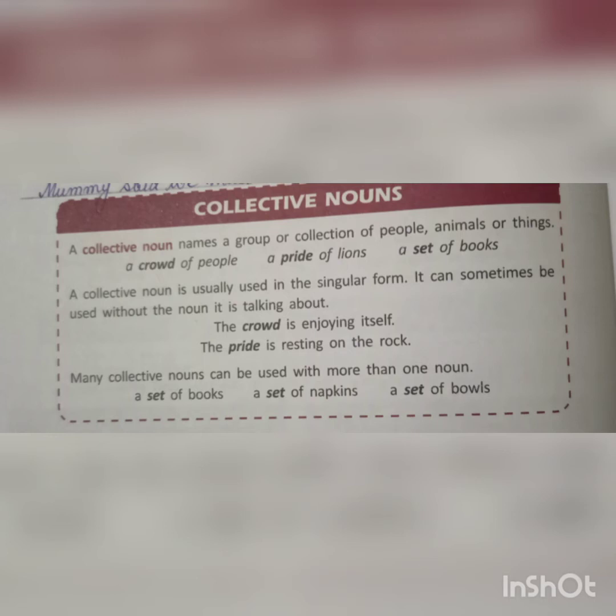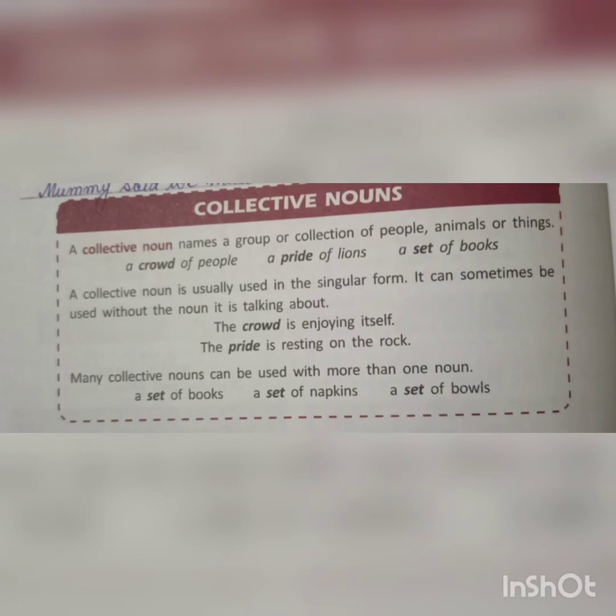A collective noun is usually used in the singular form. It can sometimes be used without the noun it is talking about. See here, the collective noun is usually used in a singular form, means it is used in a single form. It can sometimes be used without the noun when we are talking about it. For example, the crowd is enjoying itself, the pride is resting on the rock.